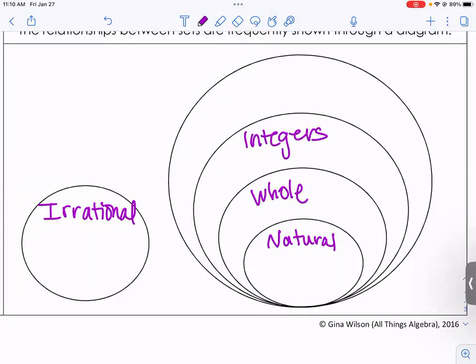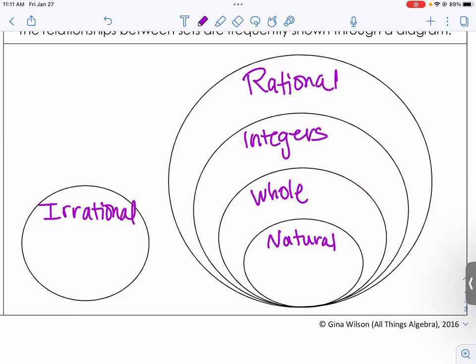Well, all of these numbers can fit in my integer bowl, okay? But the integer bowl, it's a little bit bigger because it has room for like -1, -2, -3, all of that. Okay. And all of these are contained in the rational bowl.